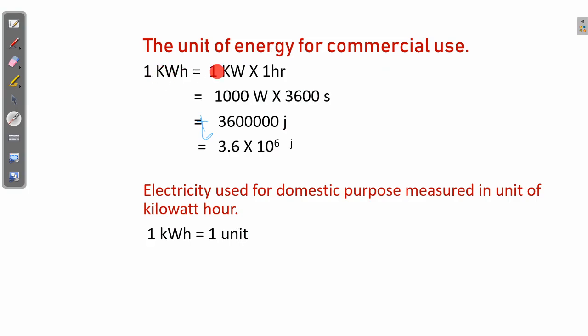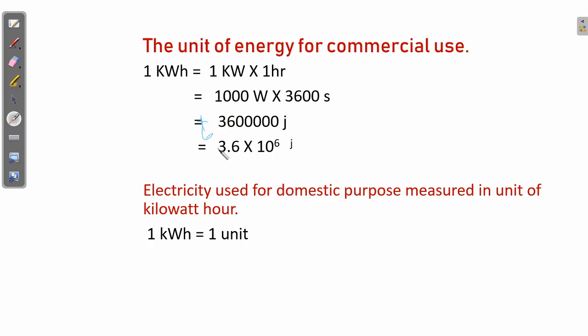So 1 kilowatt hour equals 1 kilowatt multiplied by 1 hour. 1 kilowatt equals 1000 watt, and 1 hour means 60 into 60 seconds, that is 3600 seconds. Multiplying both numbers, you get 36 lakh joule, that is 3600 into 1000.